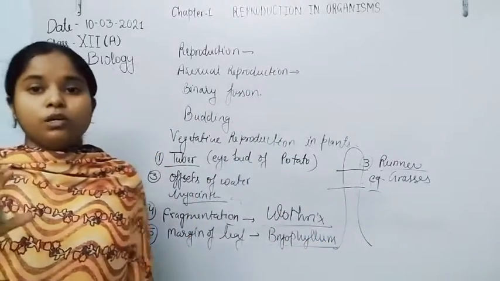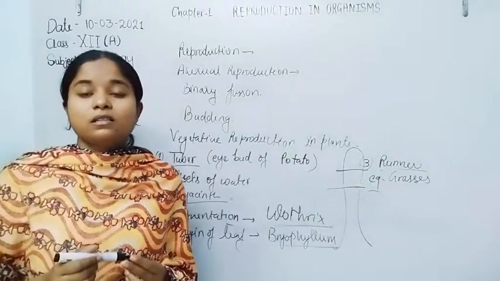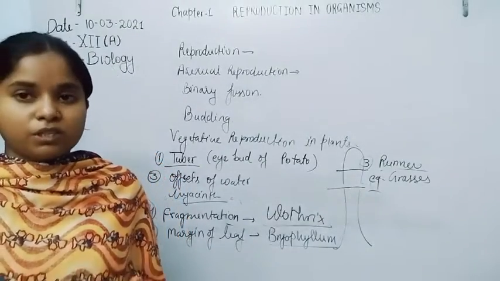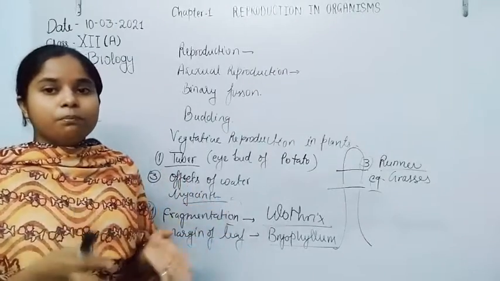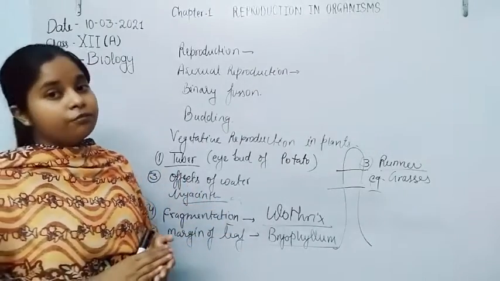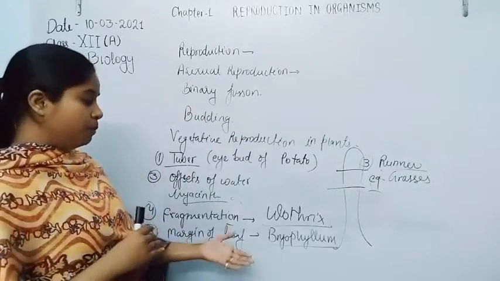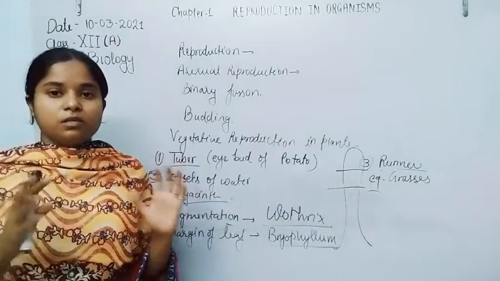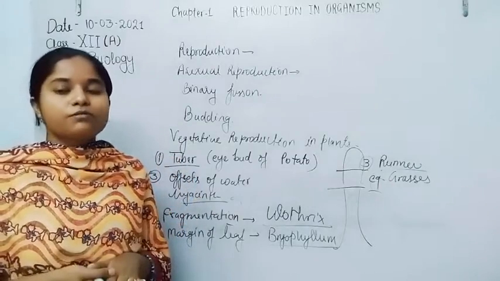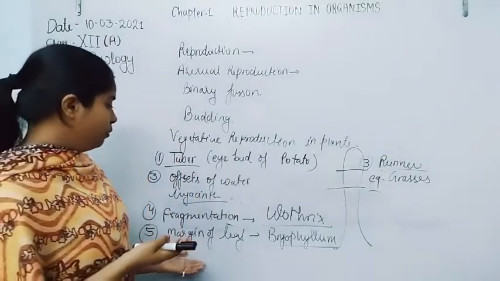Bryophyllum is another example of vegetative reproduction in which, without any fusion of gametes or formation of gametes, plants are able to give rise to the young ones. The new plant body is formed by the leaf.